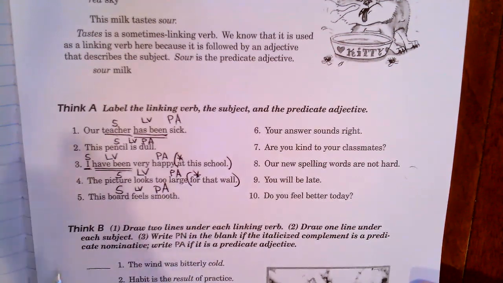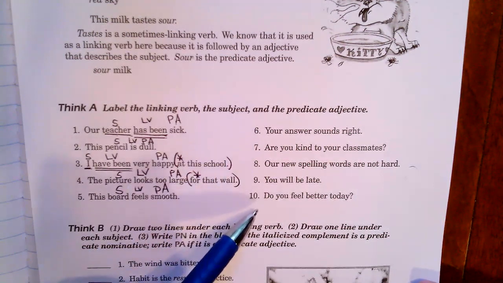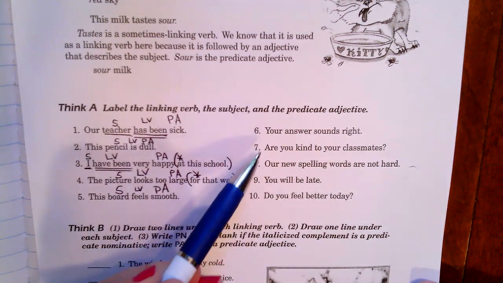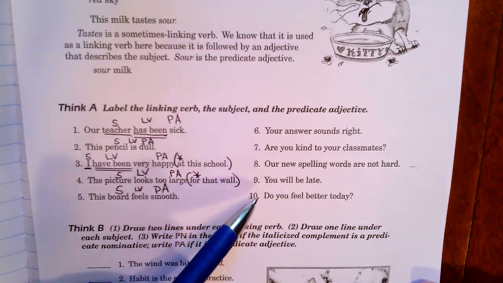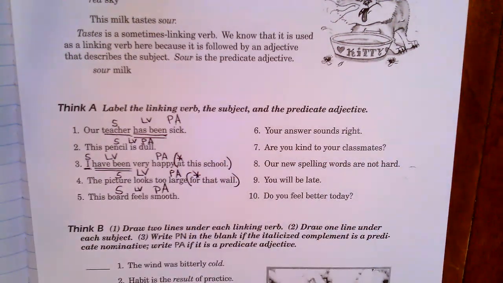All right, so I want you to practice the rest of these on your own. I will send the correct answers to these in an email. But what I want us to look at real quick before I end this video is Think B down here at the bottom.